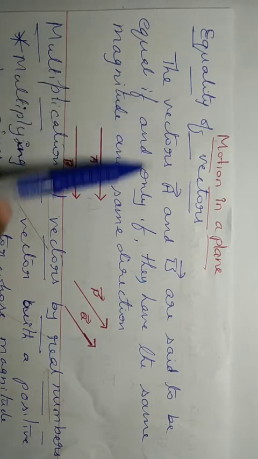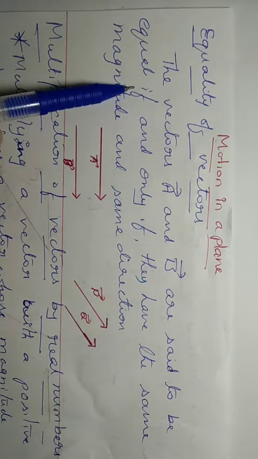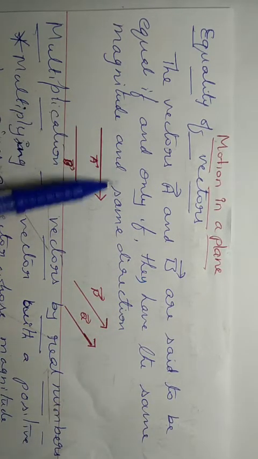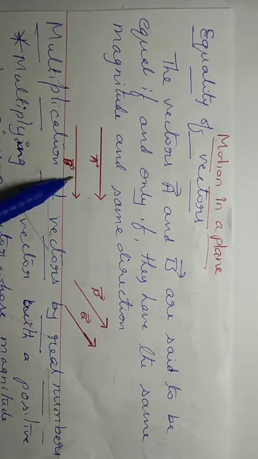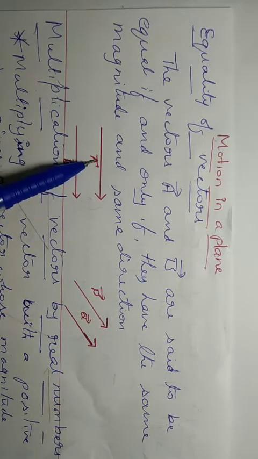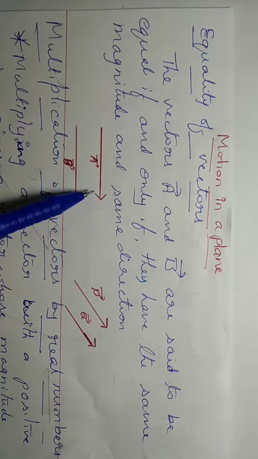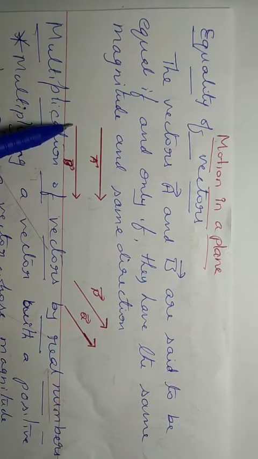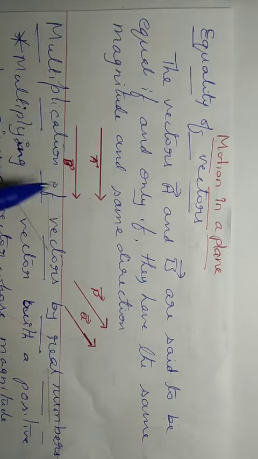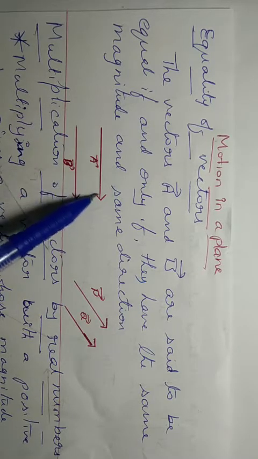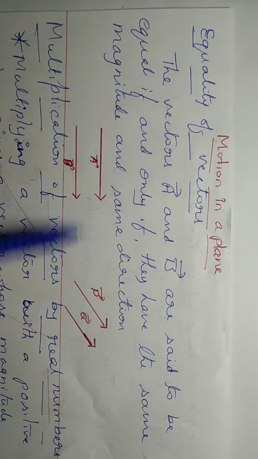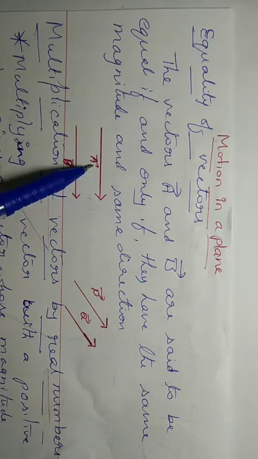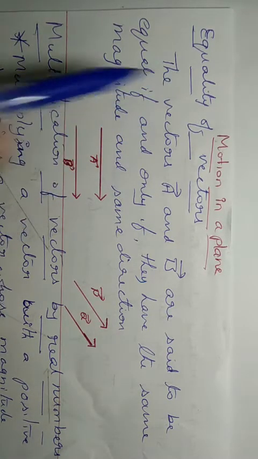See the definition. The vectors A and B are said to be equal if and only if they have the same magnitude and same direction. Here I have given two examples. Vector A has 1 inch of width. Here also vector B has 1 inch of width. Therefore, they have the same magnitude and also they show the same direction towards my right hand side. So, therefore, we can say vector A and B are equal vectors.